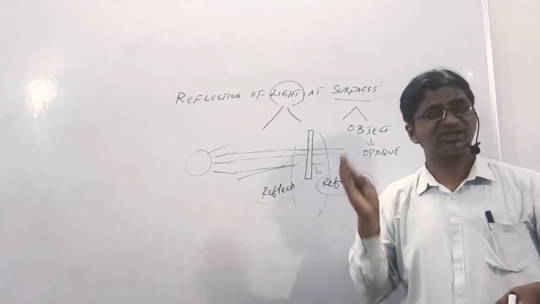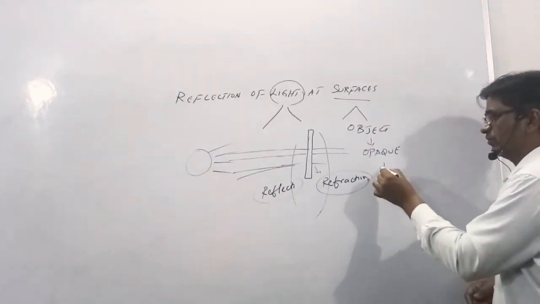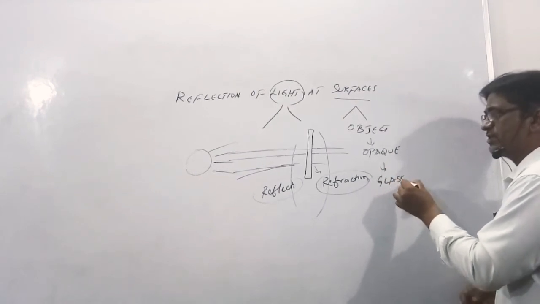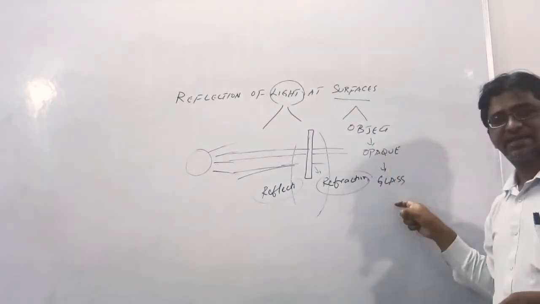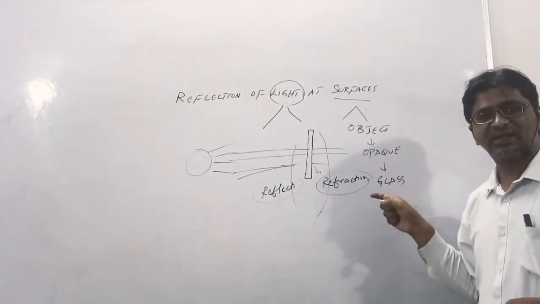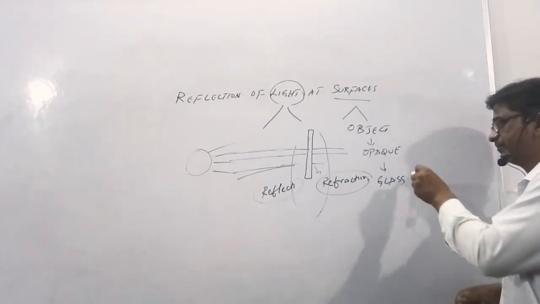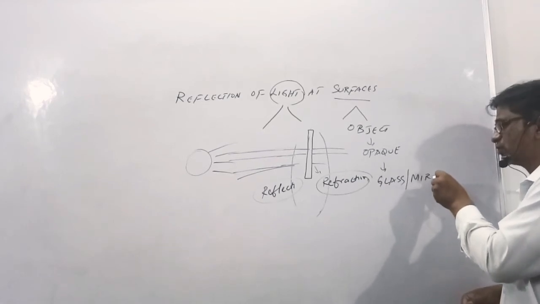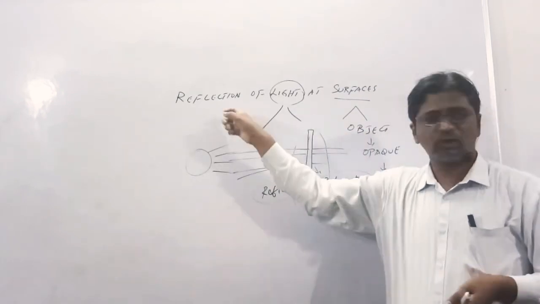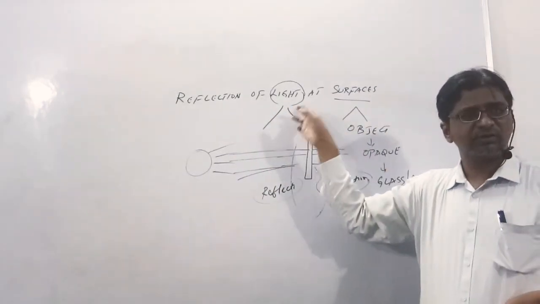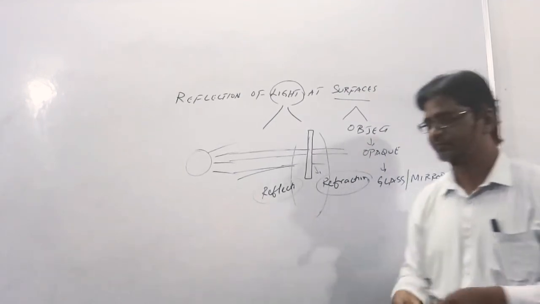So the next thing is, instead of an opaque object, we will take a glass over here. We will study reflection of light at glass, or you can say mirror. We are narrowing down our study, making a long topic smaller step by step. We understand what reflection is. We know light, and now we will study reflection of light at glass or mirror.